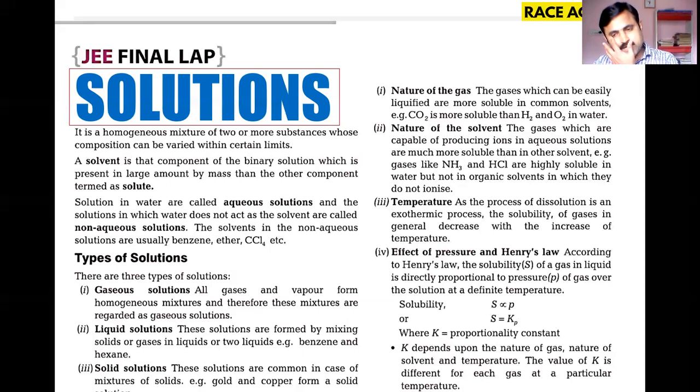Next, the third important factor on which the solubility of gases in liquids depends is temperature. What will happen when we change the temperature? Usually the process of dissolution is an exothermic process.